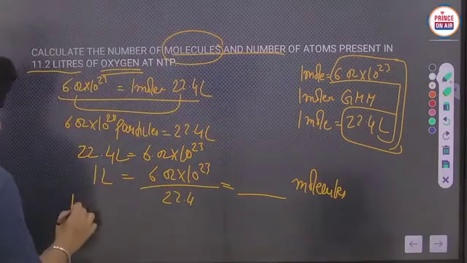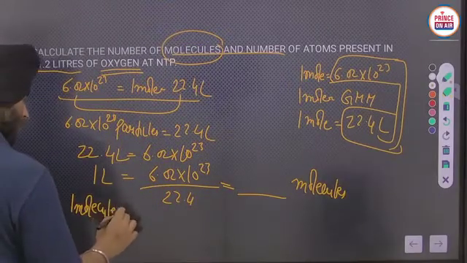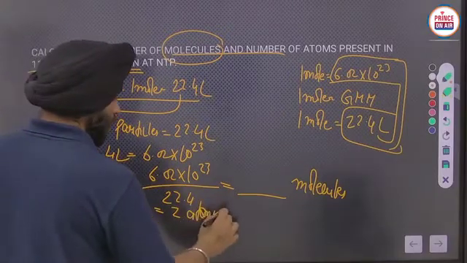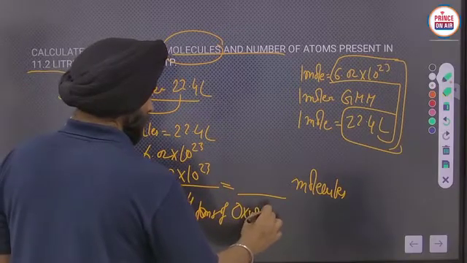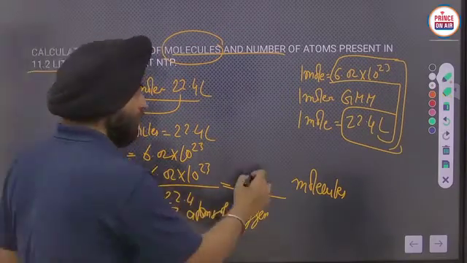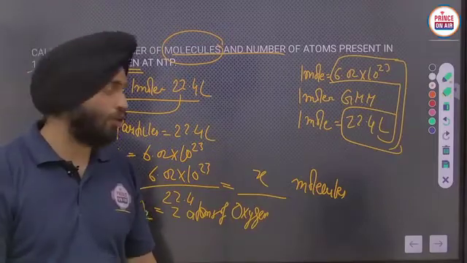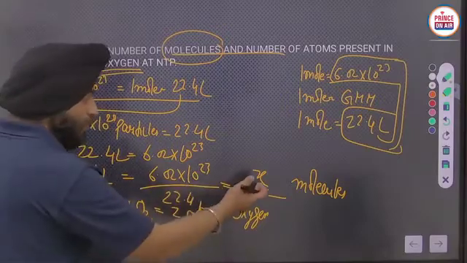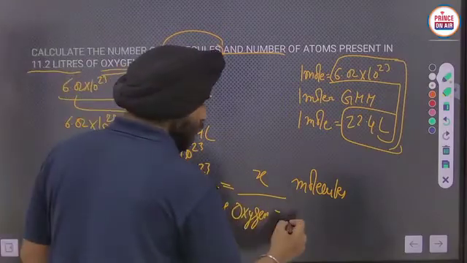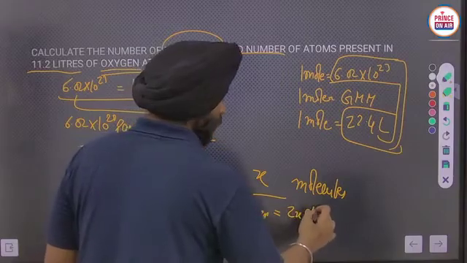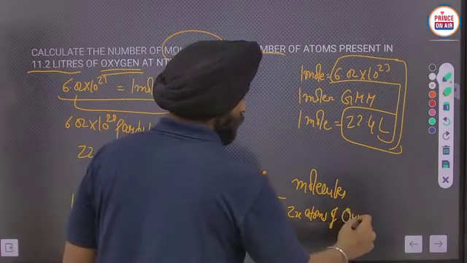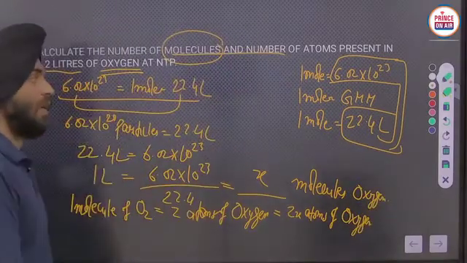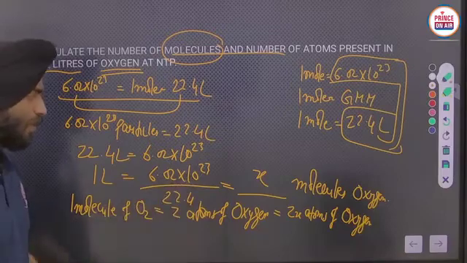But as we know, one molecule of oxygen will have two atoms of oxygen. So for example, if we have got x number of molecules from here, you have to do that calculation yourself. Okay? So x will be multiplied by 2. So the number of atoms will be 2x atoms of oxygen. Like in this way. Try to do that calculation yourself.